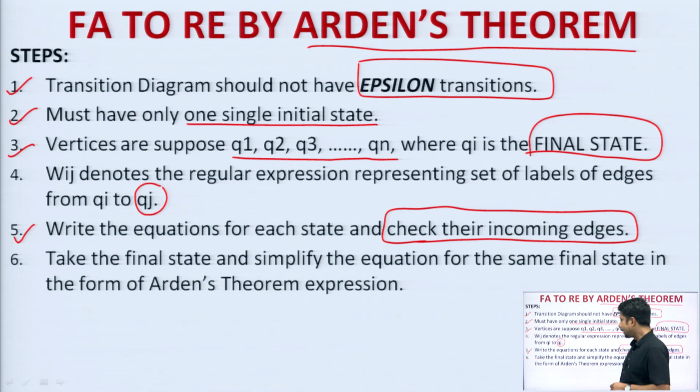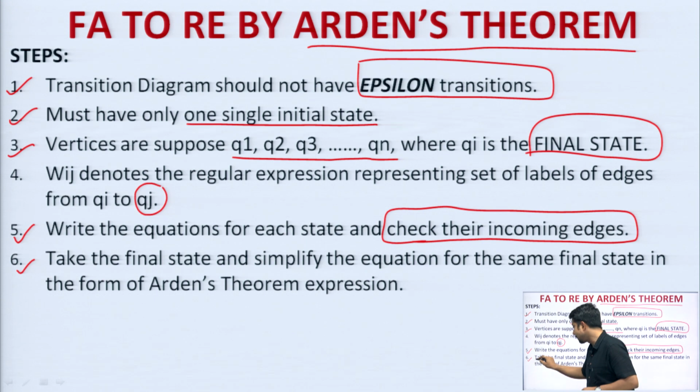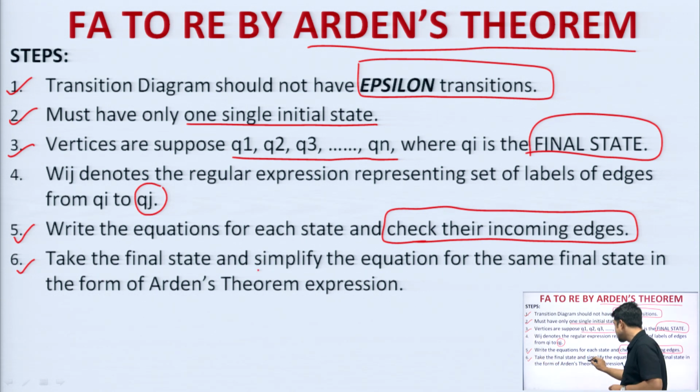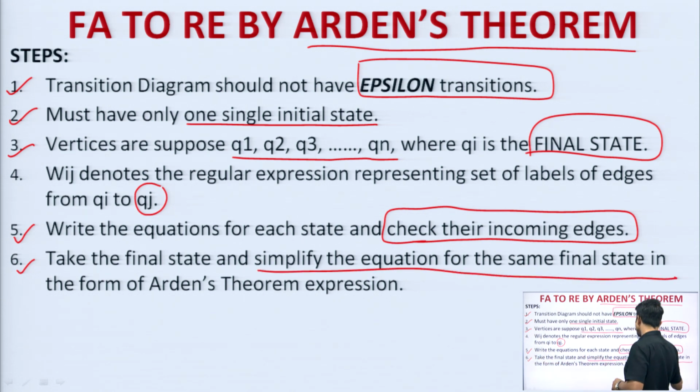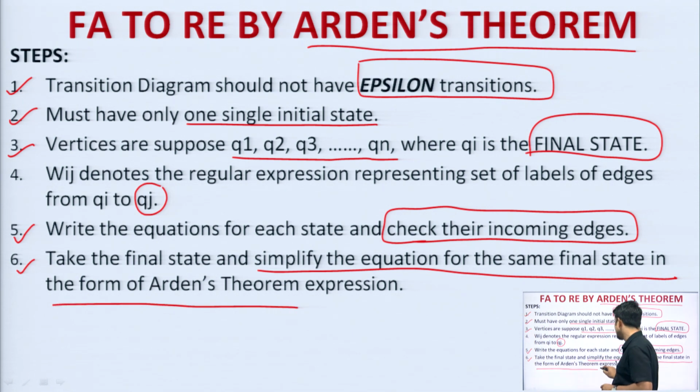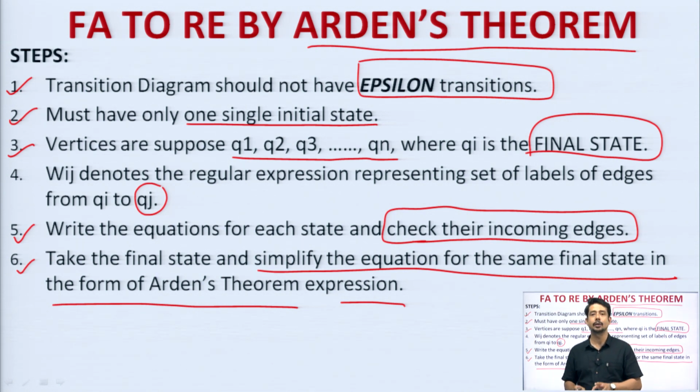Clear? Next comes point number 6, take the final state and simplify the equation for that final state in the form of Arden's theorem expression, and then finally you will get the expression. So, the first step is to check whether that particular automata has any epsilon transition, and thereafter it will keep on flowing. Okay. I will show you these steps one by one, and these points are just statements which you need to follow.